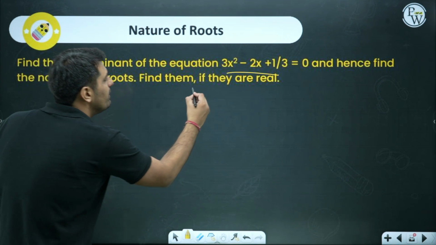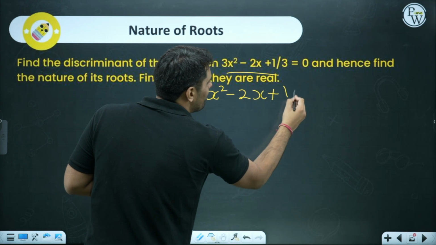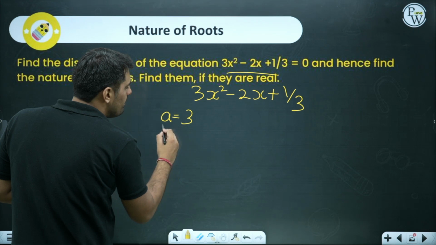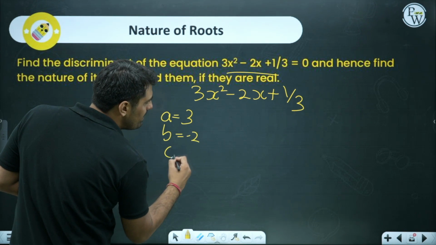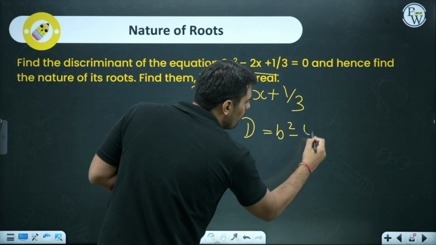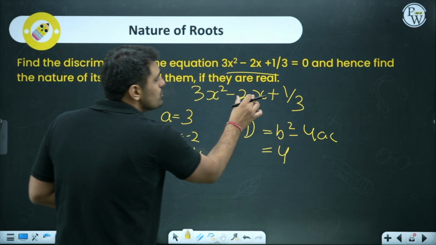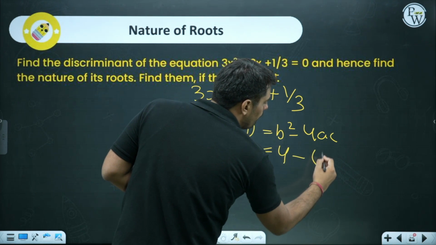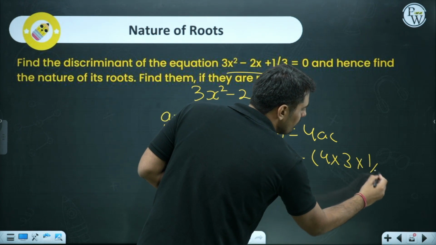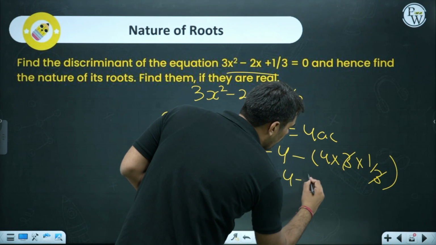So we need to write the equation 3x square minus 2x plus 1 by 3. We need to have the values of A, B, C, A being 3, B being minus 2, and C being equal to 1 by 3. D is B square minus 4AC. Putting in all the values, B being minus 2, square is 4, minus 4 into A, 3 into 1 by 3. Things become simple because you can cancel out 3 by 3. So 4 into 1, 4 minus 4 equals 0.